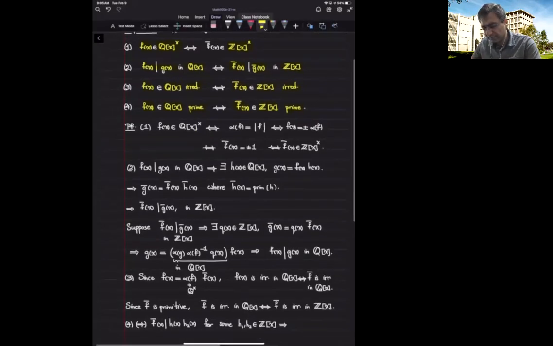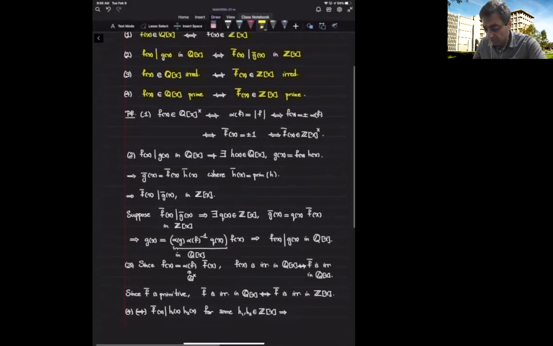I want to deduce that f is a unit in Q[x] if and only if its primitive form is a unit in Z[x]. But what does it mean that it's a unit in Q[x]? We know that the group of units of D[x] for any integral domain is the same as the group of units of D. When D is a field, it's equivalent to saying that f is a non-zero constant polynomial. So in that case, the content of f is just its absolute value.